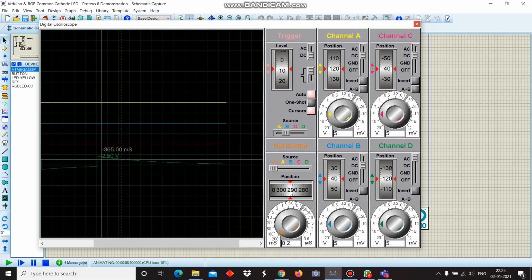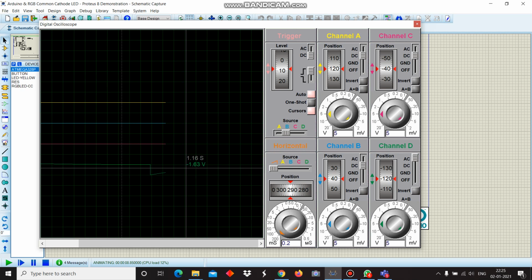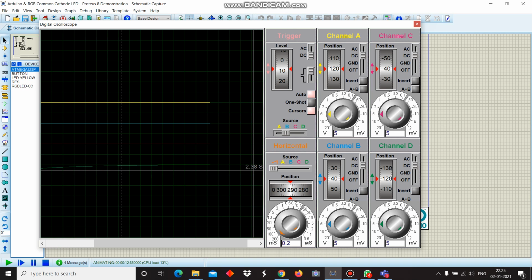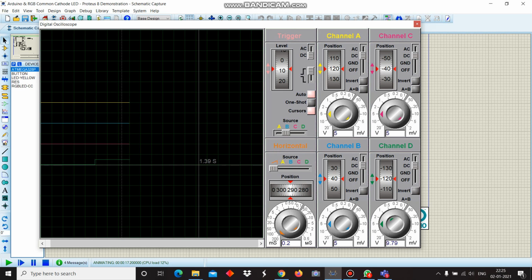Now here we can see that it is showing a continuous wave of this form. Now, changing it from AC to DC in channel D, we can see that it forms a continuous wave, which is a square wave, as we can see here.